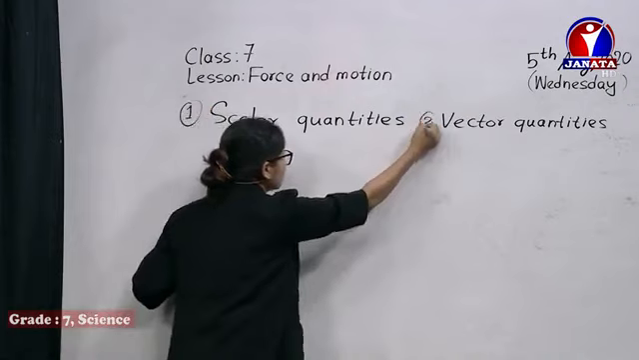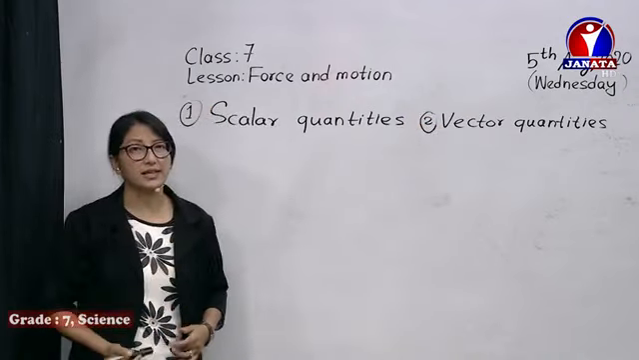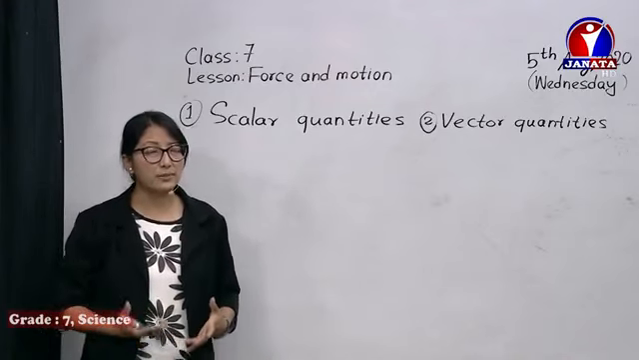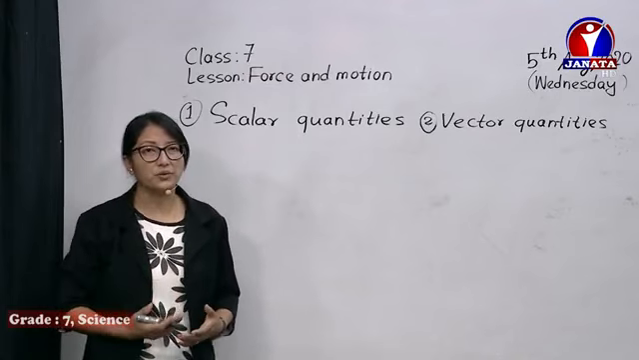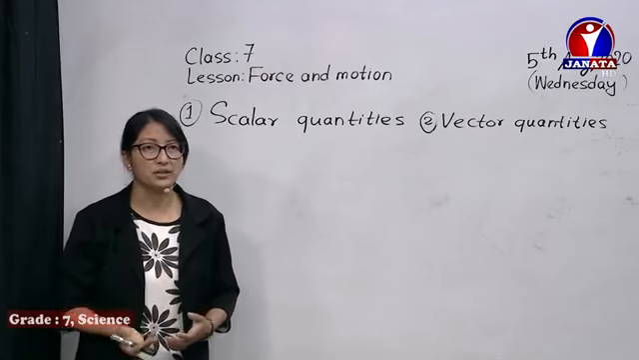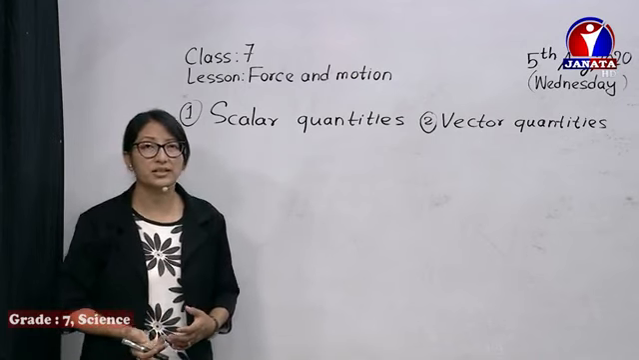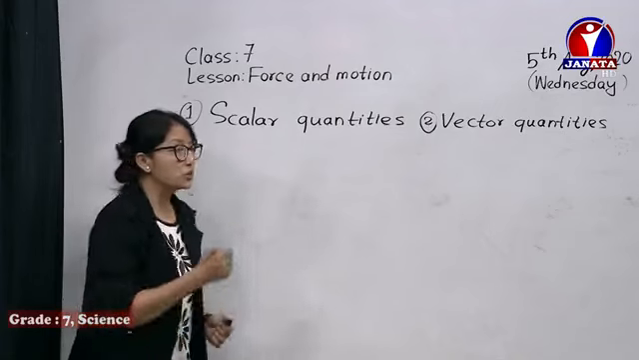First of all, scalar quantities. What are they? When we study mass, a certain amount of mass is there. Like you go to a shop and you ask for 2 kg sugar. When we talk about 2 kg, it simply gives us mass. It does not show any direction.